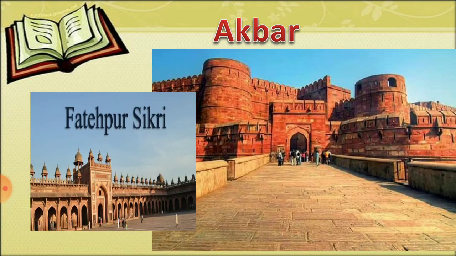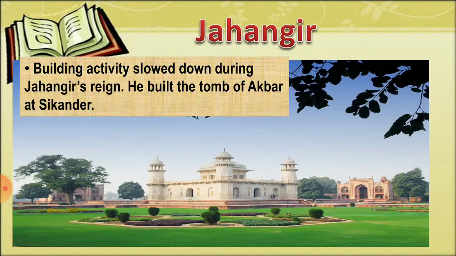Akbar built many other monuments. The Agra Fort is an impressive structure built by Akbar. Within it is the beautiful Jahangir Mahal. The tomb of Humayun is built on a raised platform and placed in the center of a garden. It is largely of red sandstone and has a double dome of white marble, right? So, during the reign of Akbar, the use of red sandstone was very common, right? Agra Fort or Fatehpur Sikri, they have used red sandstone.